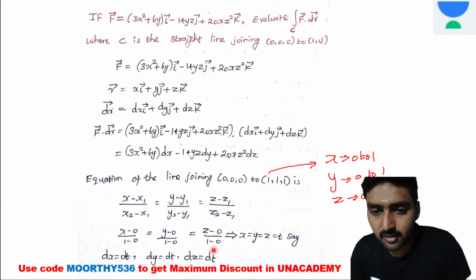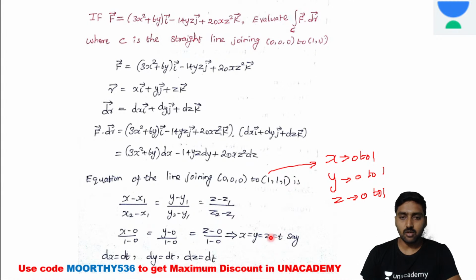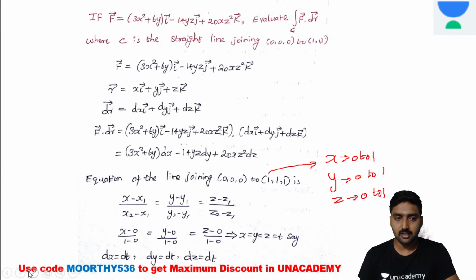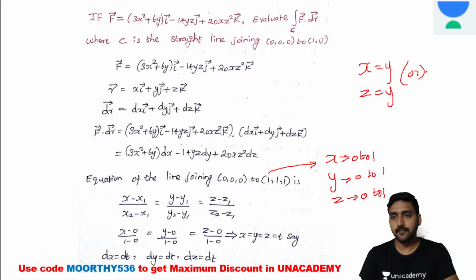Here I am going to take all the variables in terms of one variable. Either we can keep x equal to y and z equal to y, in terms of y, or y equal to x and z equal to x, in terms of x, or all the variables in terms of z.